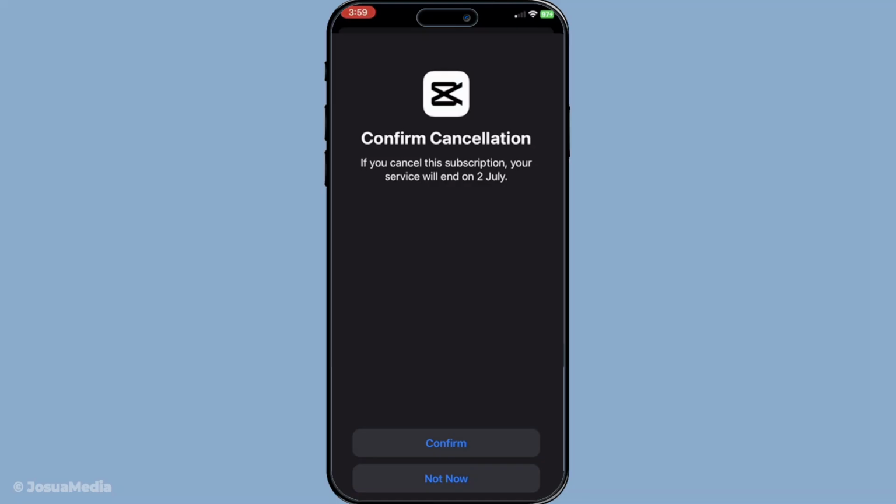In a case where you don't find a cancel subscription button, there's likely nothing to fret about. This generally means that your subscription was either terminated already or wasn't set to renew, which in short implies you're in the clear. That's all you need to do, and just like that you've successfully opted out of CapCut's free trial subscription using your iPhone. This process not only saves you money by preventing unwanted charges, but also gives you full control over your subscriptions right from the palm of your hand.